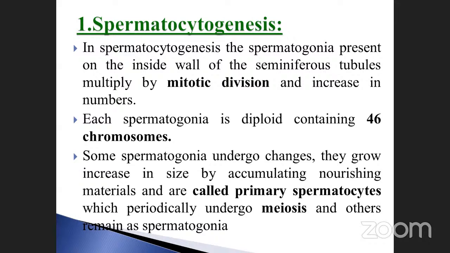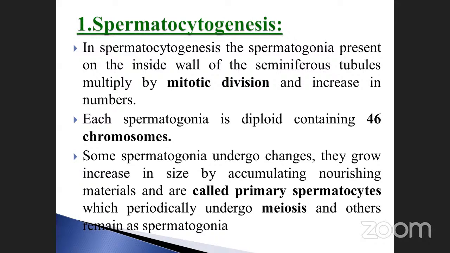Some spermatogonia undergo changes. They grow, increase in size by accumulating nourishing material and are called primary spermatocytes, which periodically undergo meiosis 1, and the others remain as spermatogonia. Okay, this is the spermatocytogenesis. What will happen inside mitotic cell division? How many chromosomes are present? 46 chromosomes present. What happened inside? Accumulation of nourishing material, and they are called primary spermatocytes. The primary spermatocytes undergo meiosis 1, the remaining stay as spermatogonia.